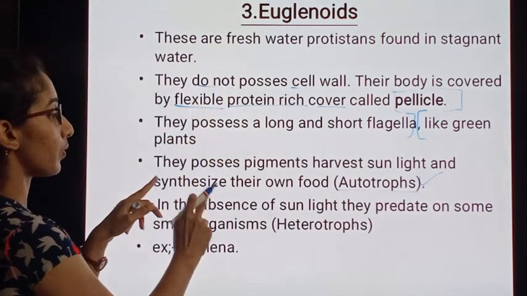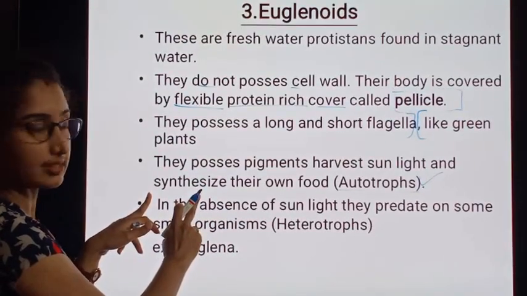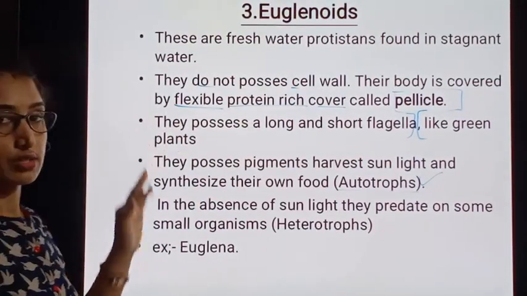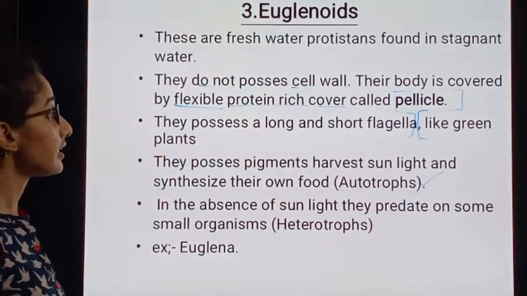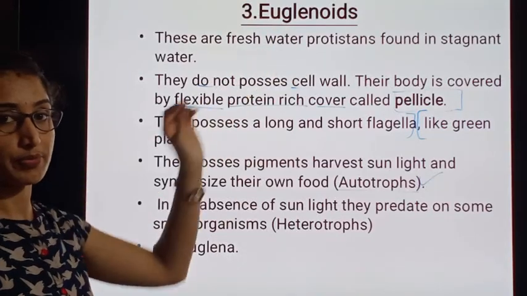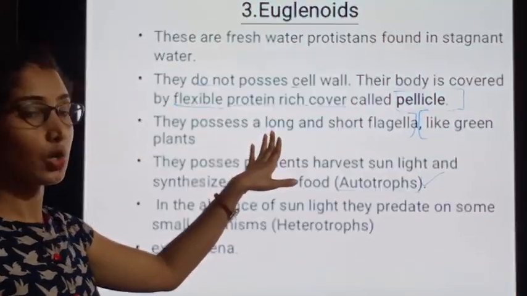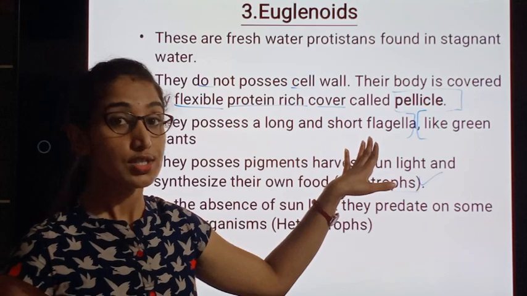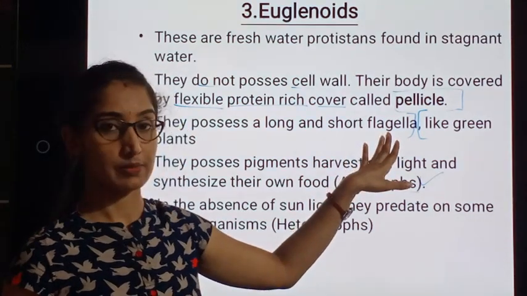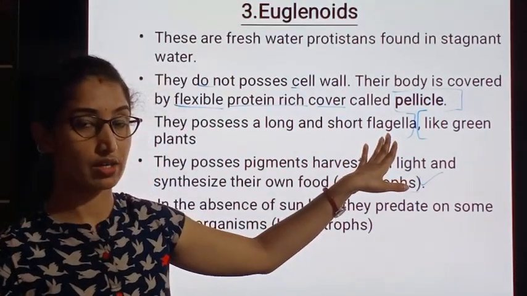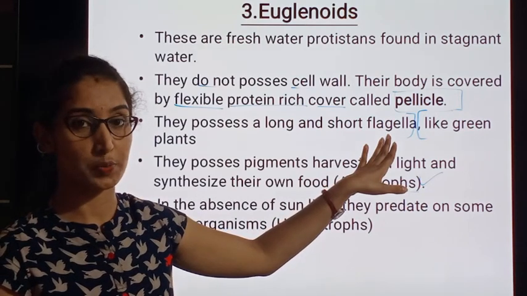This is a different point and this is a different characteristic. I'll repeat, no confusion. These Euglenoids possess a long as well as a short flagella. We discussed flagella in the previous group itself.